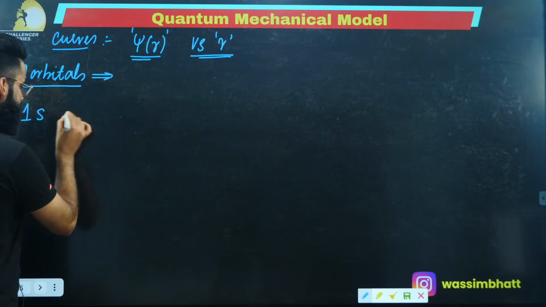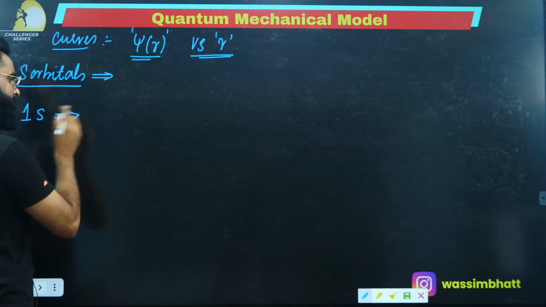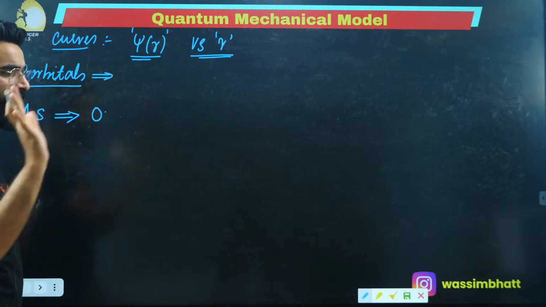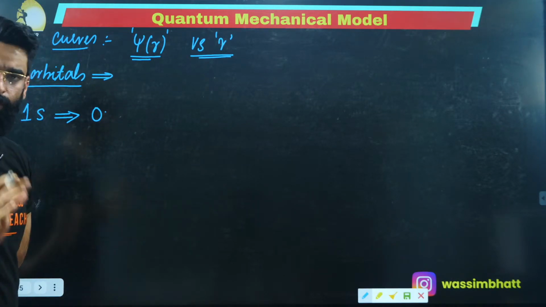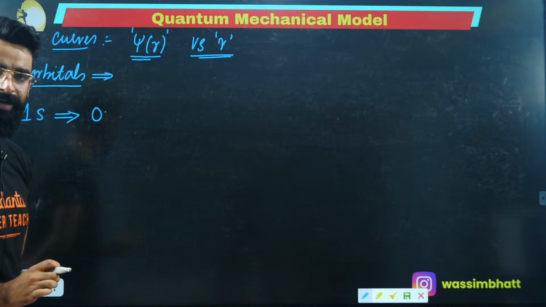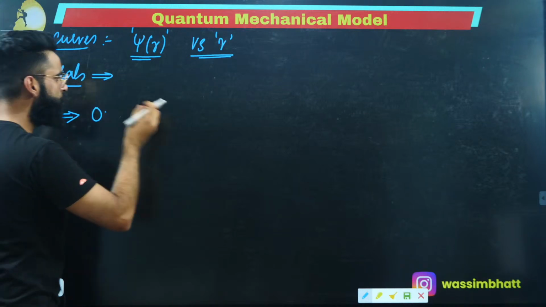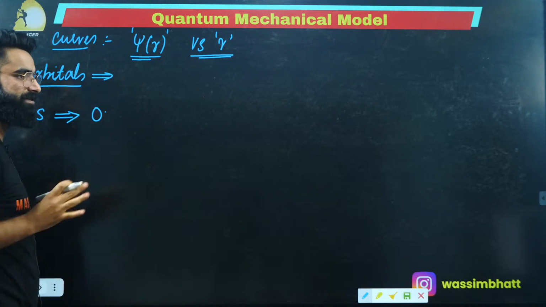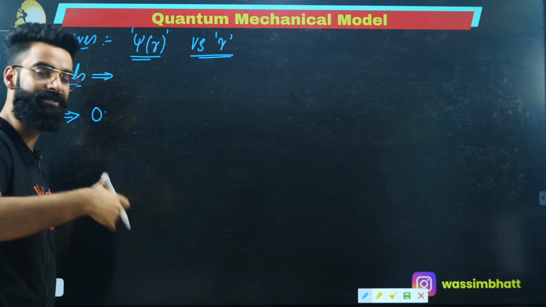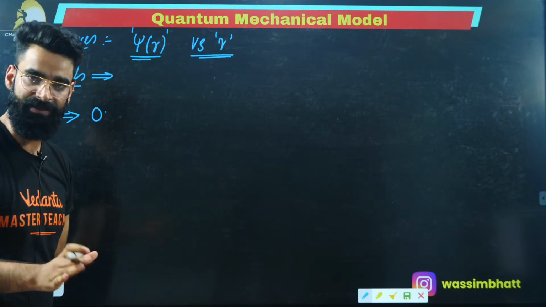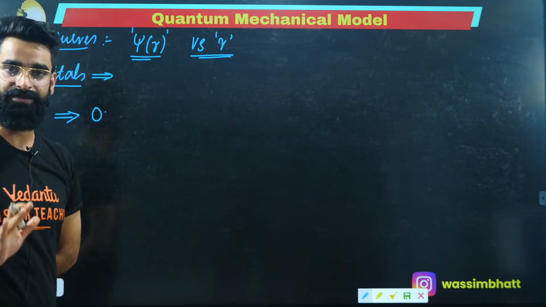In case of the 1s orbital, if I ask you how many total nodes there are: n minus 1, 1 minus 1, that is 0. That means there is no node in case of 1s. And remember, in case of s orbitals, as you move closer to the nucleus, the electron density increases. As you go far from the nucleus, the electron density decreases, right?